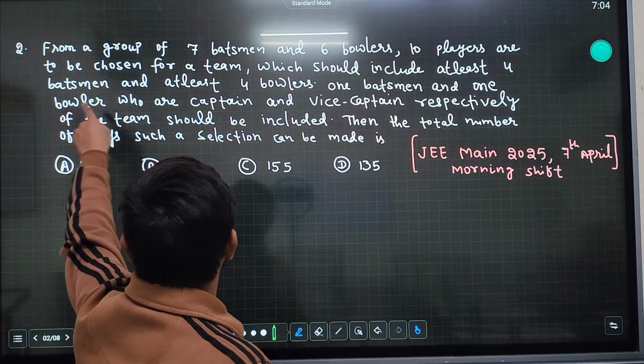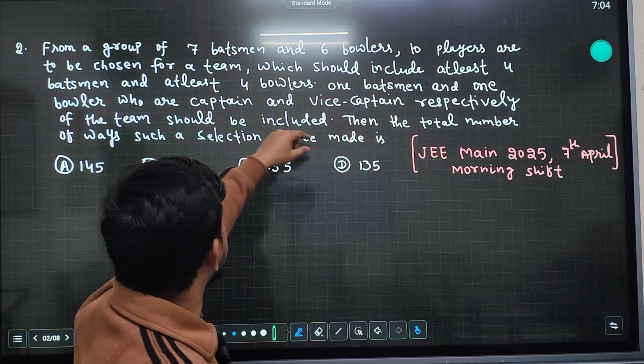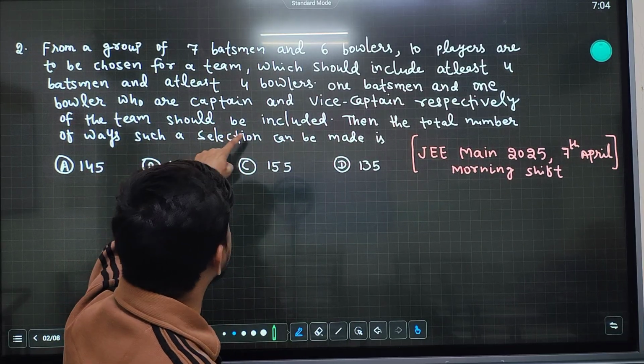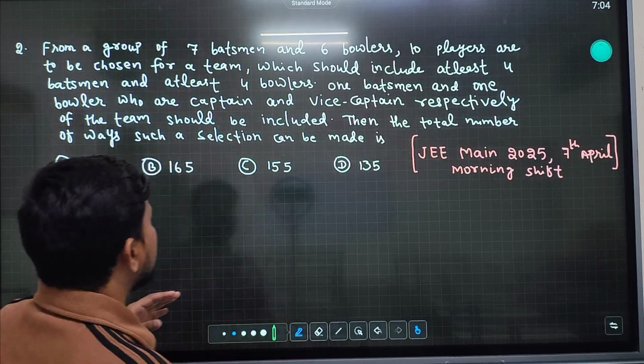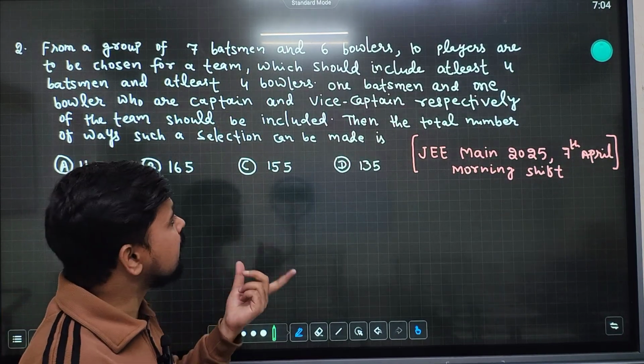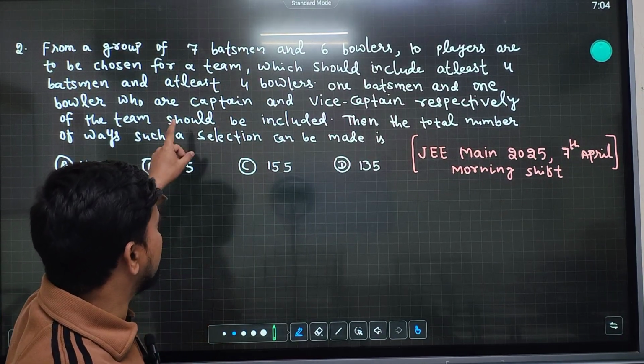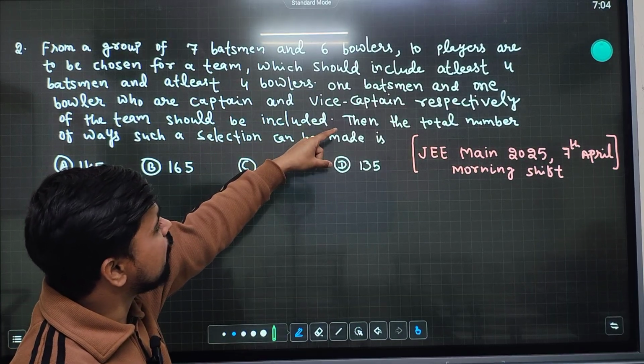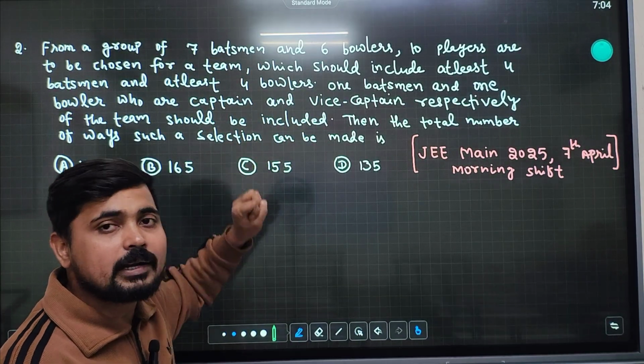Now, one batsman and one bowler, who are the captain and vice captain respectively of the team, should be included. The question says one batsman who is the captain and one bowler who is the vice captain are already selected in the team.